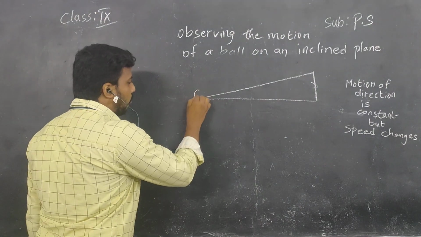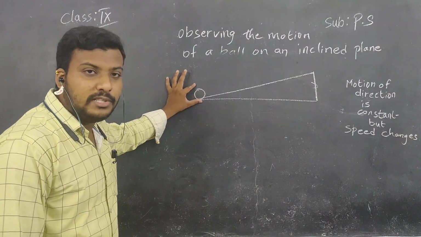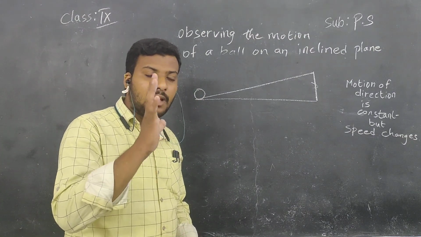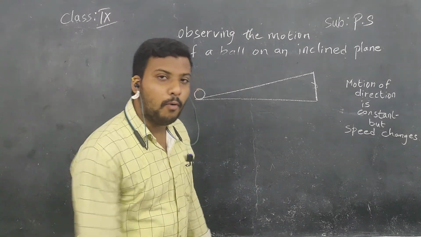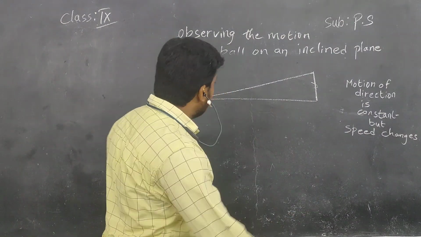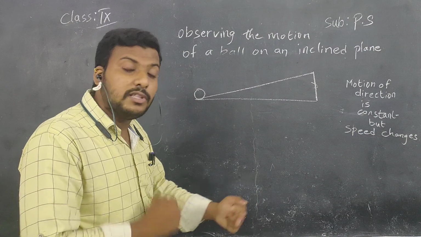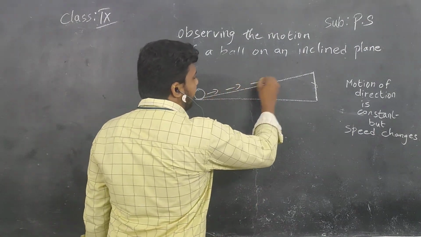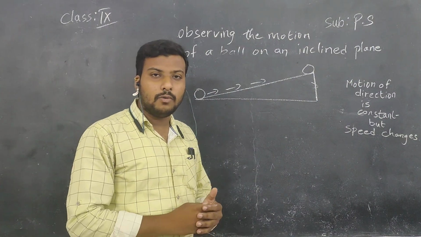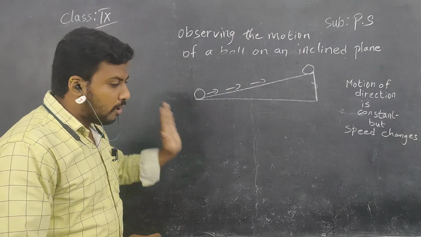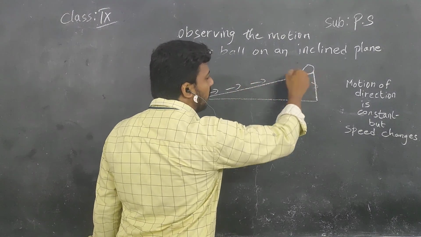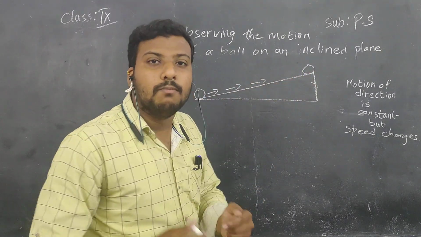So again you have taken a ball and you have kept it, in this activity, at the bottom of the inclined plane, children, and with heavy force you applied a large force with your hand on the ball and made the ball move in the upward direction. Yes children, when you applied the force on the ball, it starts to move in the forward direction with heavy speed, but reaching the top of the inclined plane, the speed of the ball reduces. Yes or no? At the initial point, you apply a lot of force, then it starts to accelerate. But coming to the top of the inclined plane, it slows down its motion, children.